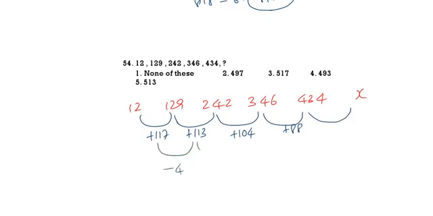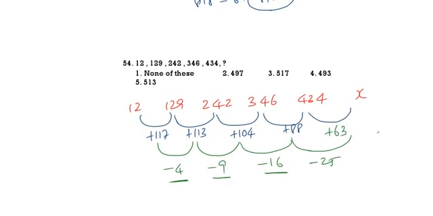This is 9 difference. This is 16 difference. So 2 square, 3 square, 4 square. Next one should be 5 square. What is 88 minus 25? 63. So 434 plus 63, that is 497 is the answer.